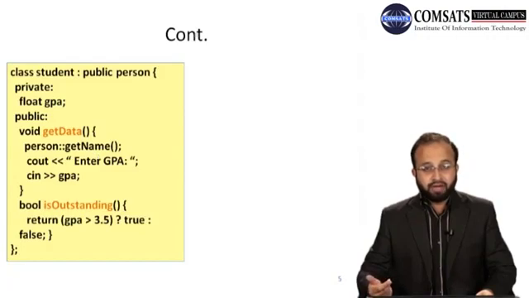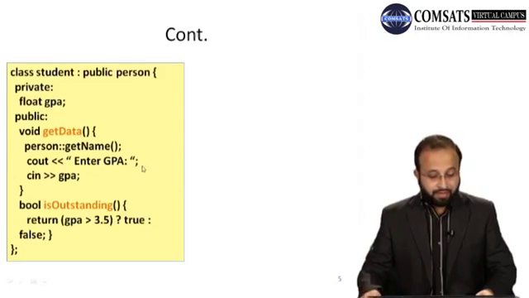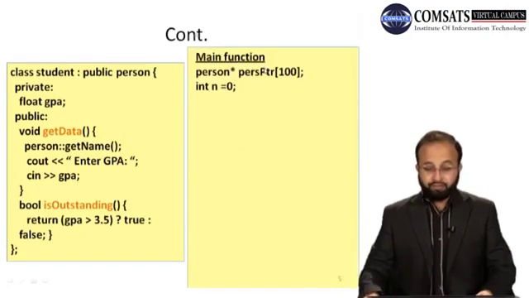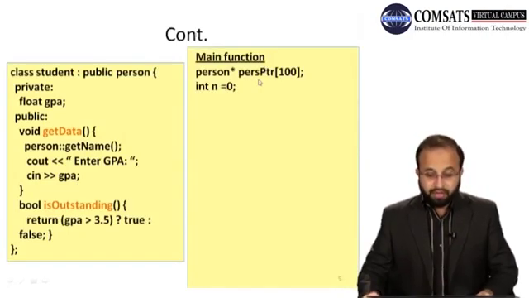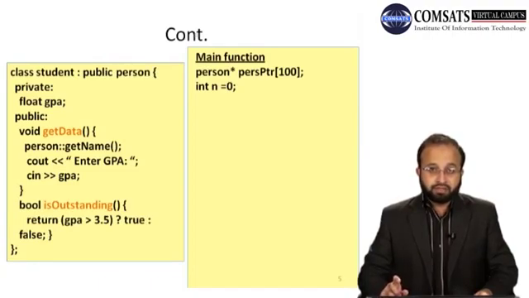उसके बाद जब ये फंक्शन कॉल होगा तो ये display the message enter name, then waiting for the user to input some name, and then enter GPA, cin GPA. So दो चीज़ें इसने इनपुट ले ली. Now this is the main function. मेन फंक्शन में सबसे पहले हमने एक array of pointers declare कर ली, whose type is person. That means this array of pointers persPtr whose size is 100 contains the addresses of all the objects of person class. ठीक है.